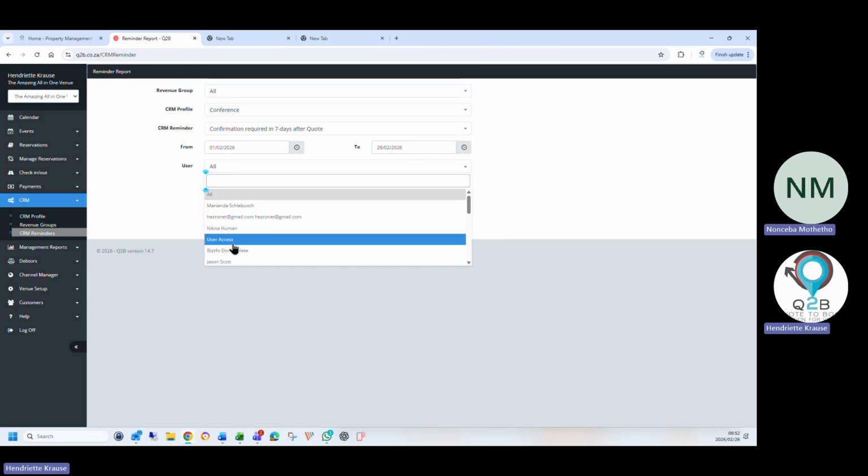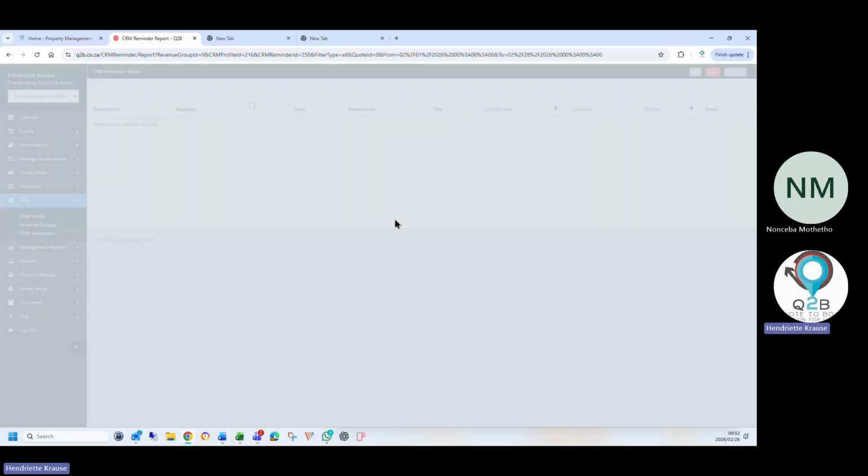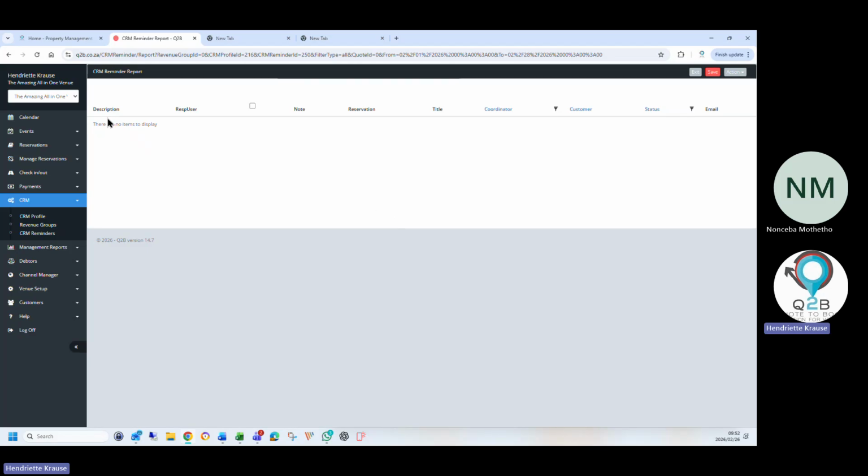So I can pull only my own figures, or I can pull everybody's figures and say all, and it will give you a nice report with a description, a user, a note, a reservation, everything: a coordinator, customer, what's the status, anything that you want to make a note on as well.